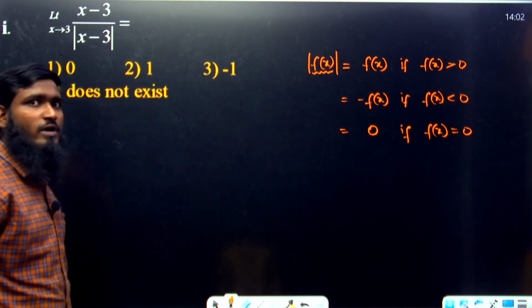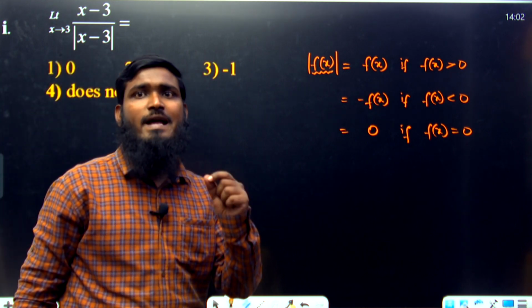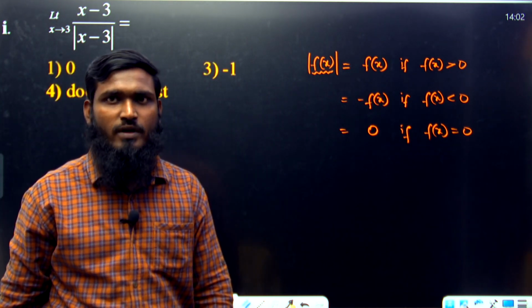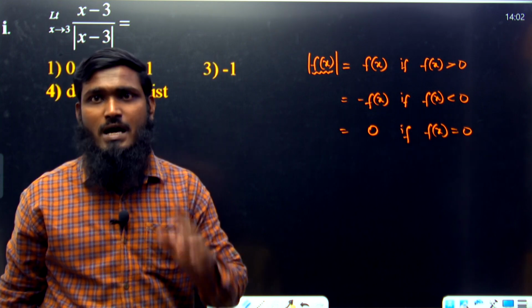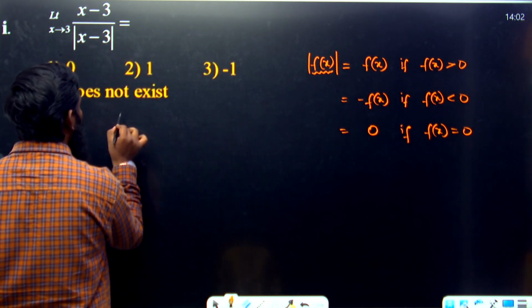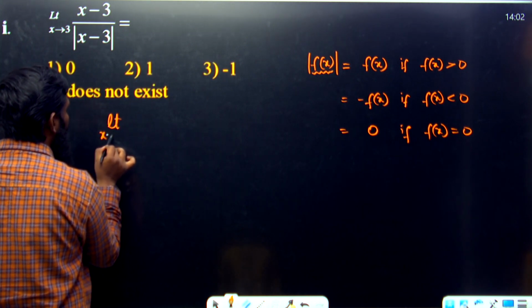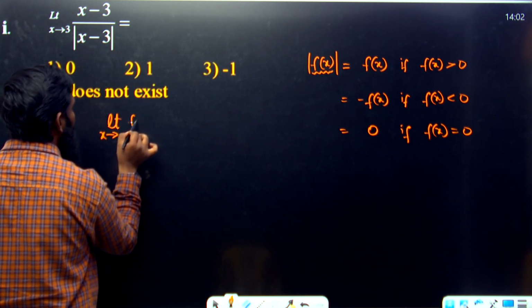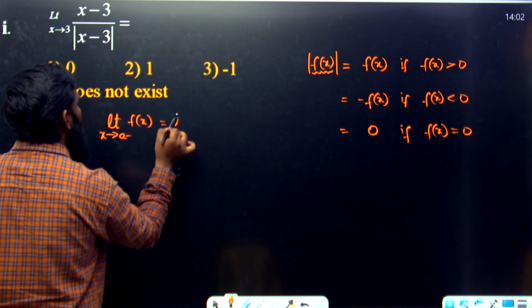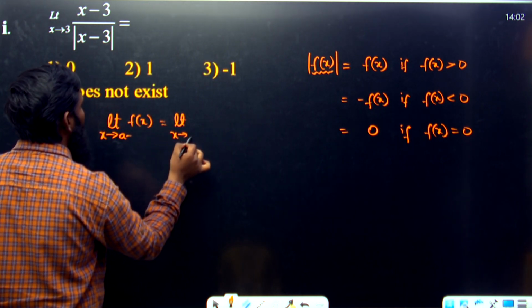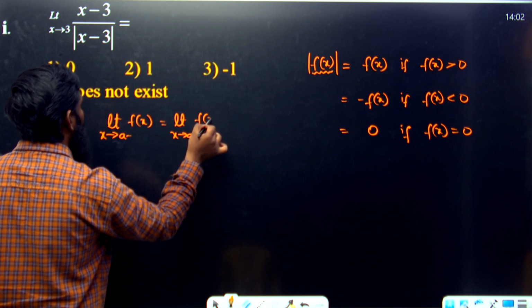And for this type of questions, we compulsorily have to solve the LHL value and RHL value. Okay, what we have to solve? LHL and RHL. Listen carefully. Now we are having LHL. When the limit exists, we will have limit x tends to a minus f of x is equal to limit x tends to a plus f of x.